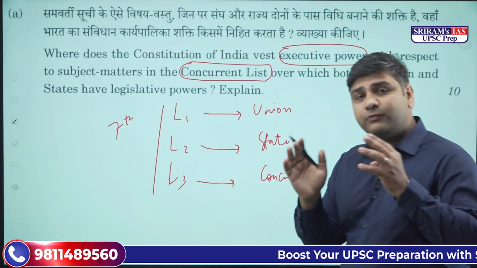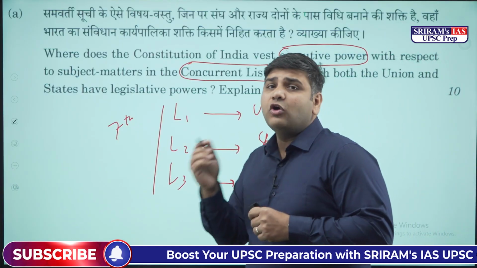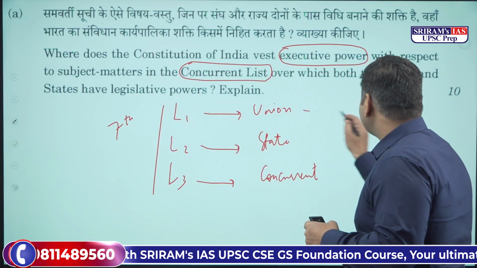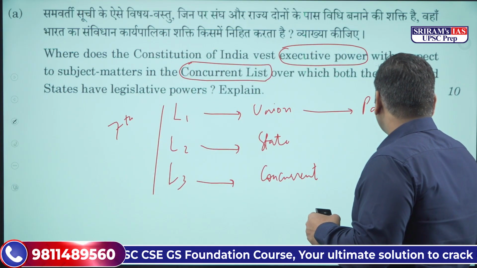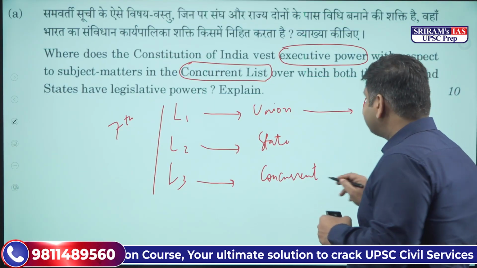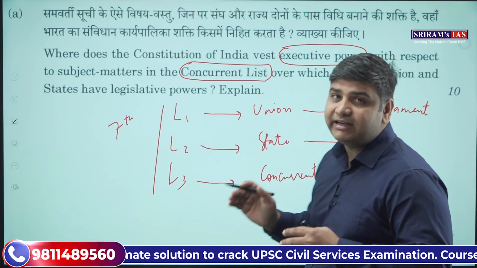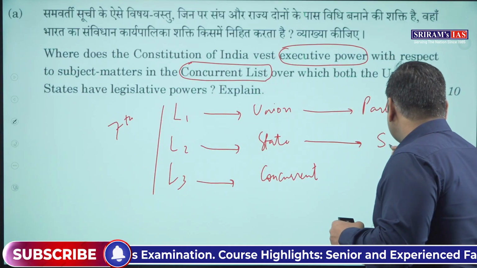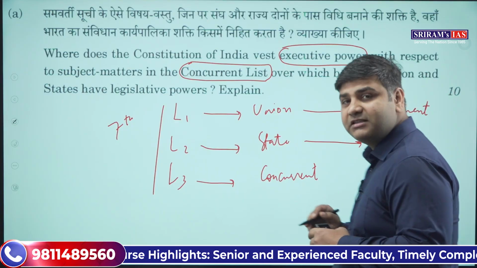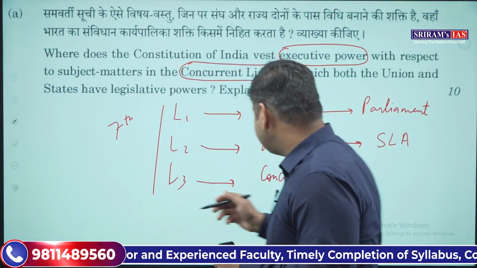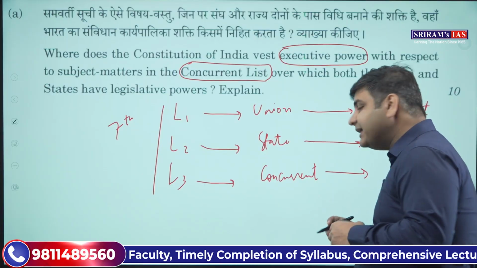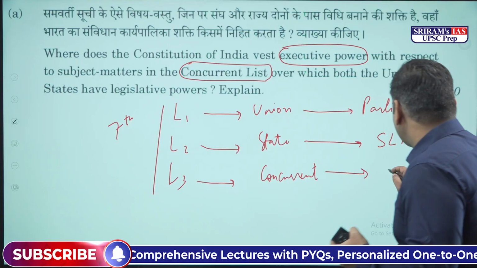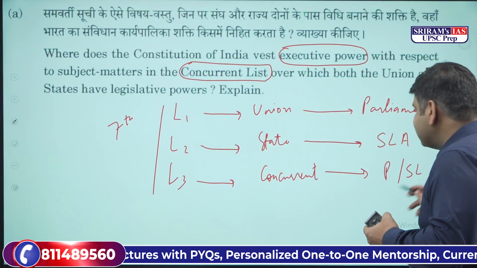Now, try to focus. Any kind of law that you have to make on the items of the union list will be made by the parliament. Similarly, for items under the state list, the power to legislate on them is with the state legislative assemblies, isn't it? Now the third thing, on the concurrent list, the power to legislate on the items given inside it is with both the parliament and the state legislature.